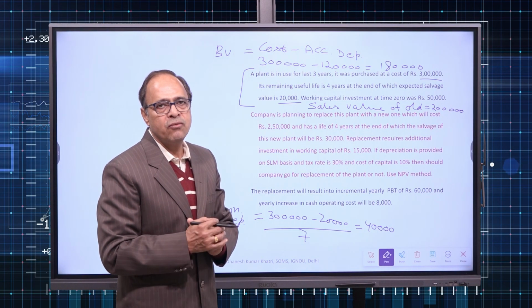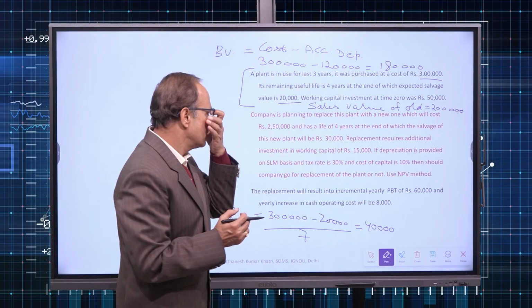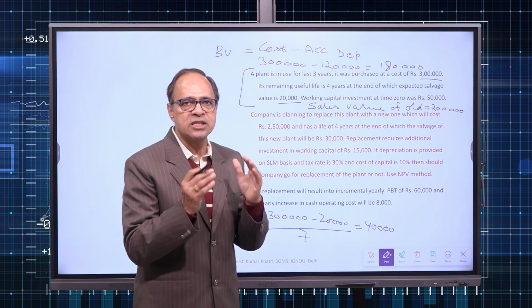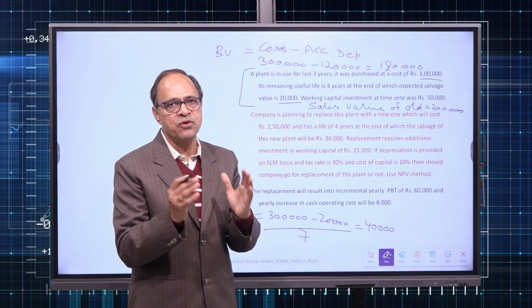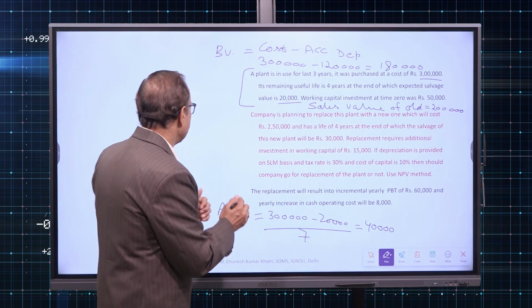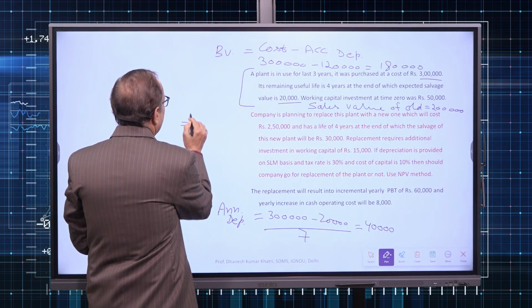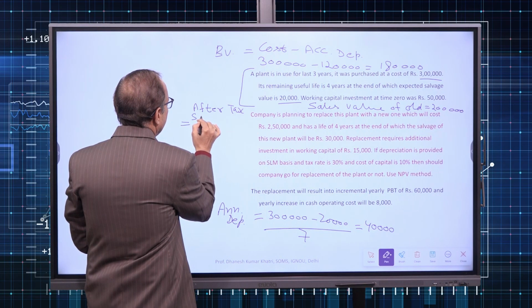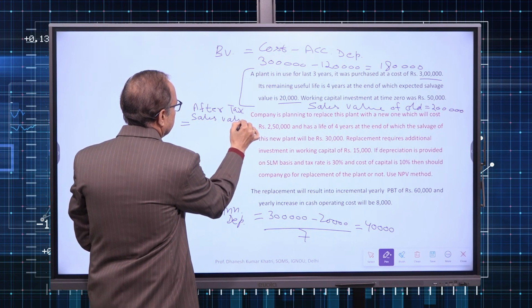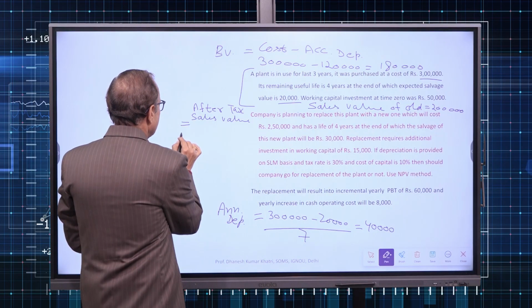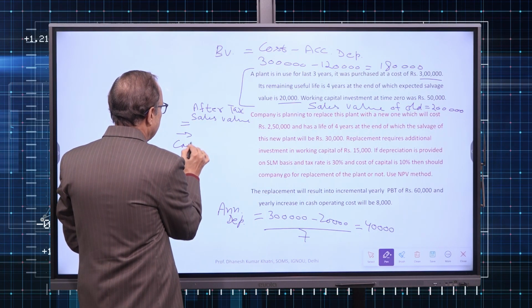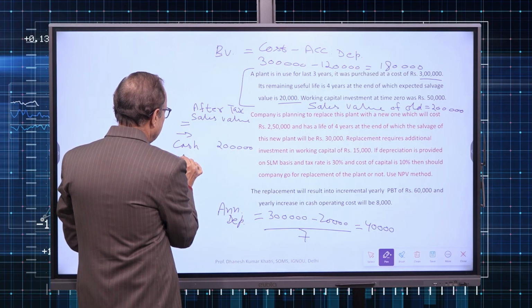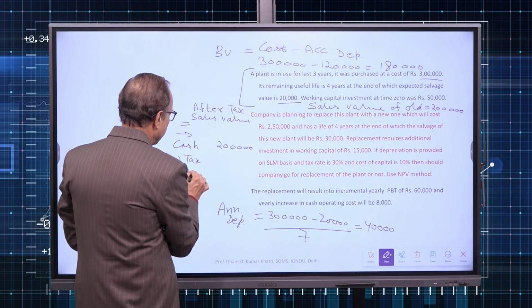Now we have to find out the sales value of this old plant. Sales value of the old plant is 2 lakh. That means on the disposal of the plant, the company is getting a profit of 20,000. So we have to find out the after tax sales value of the old plant. How much are we going to get? Cash realized from salvage value is 2 lakh, less tax on profit.